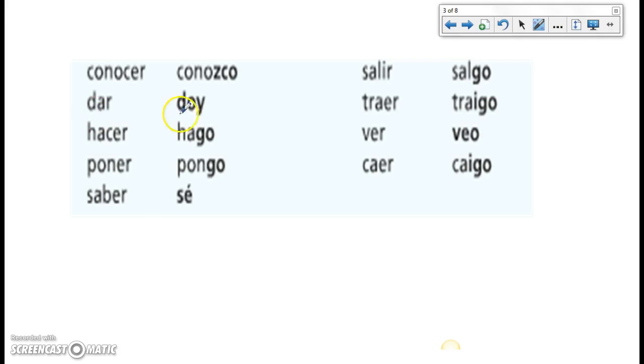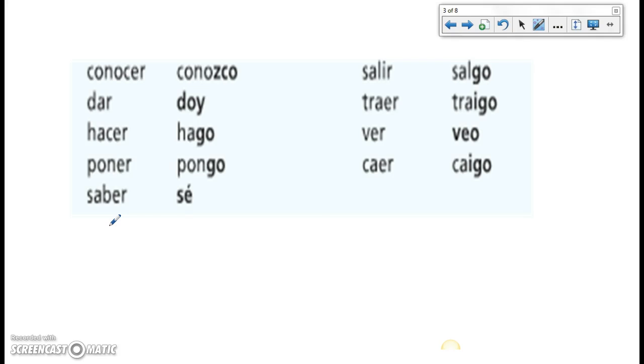Dar, en la forma yo es doy. Dar significa to give. Hacer, en la forma yo es hago. Hacer significa to do or to make. Poner en la forma yo es pongo. Y poner significa to put o to place.